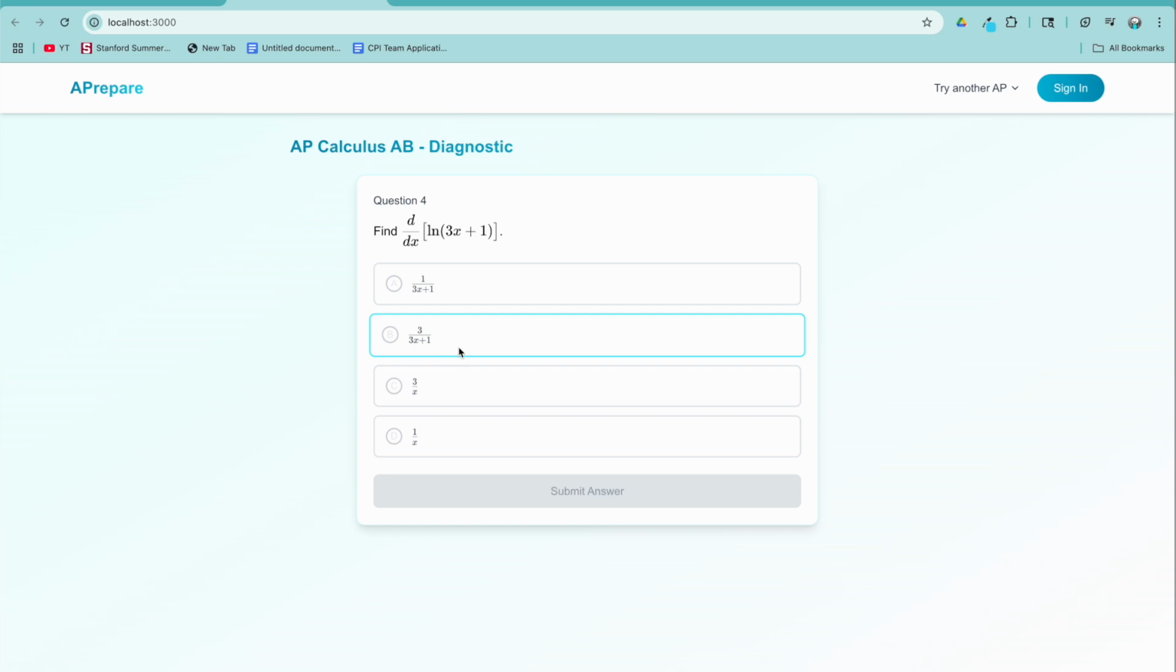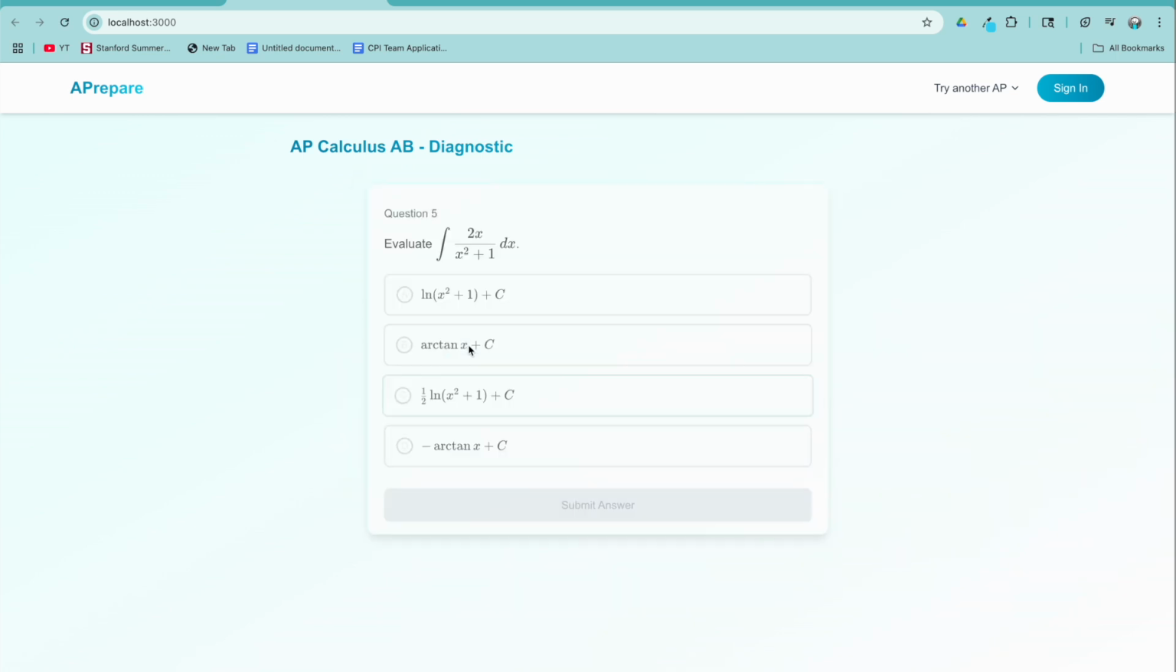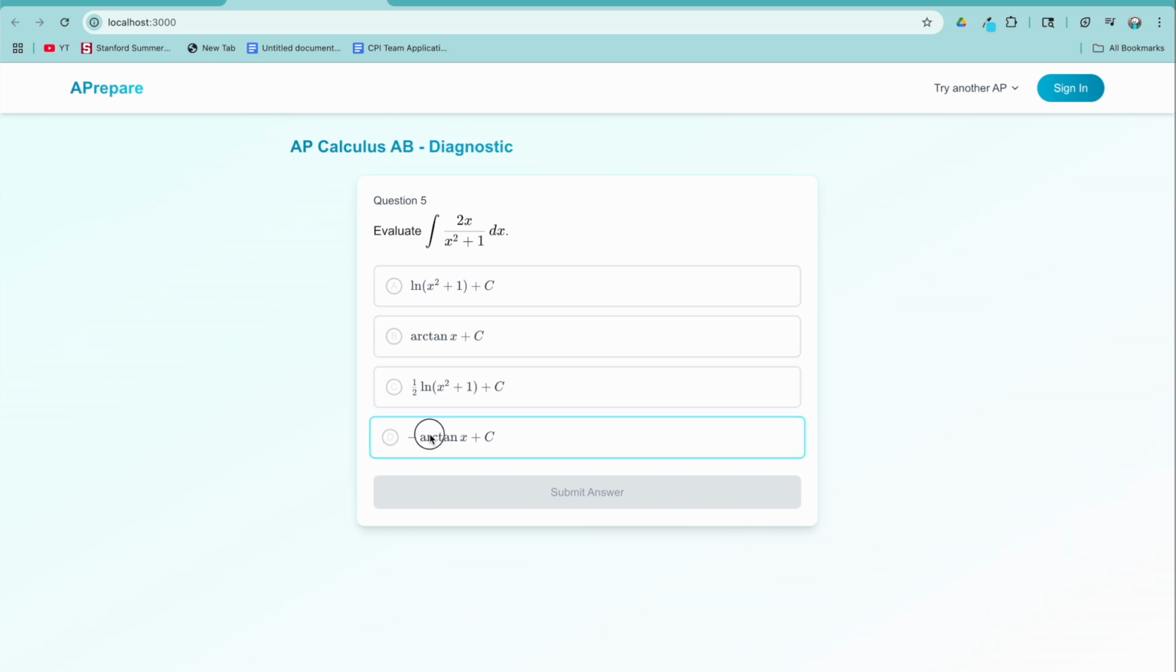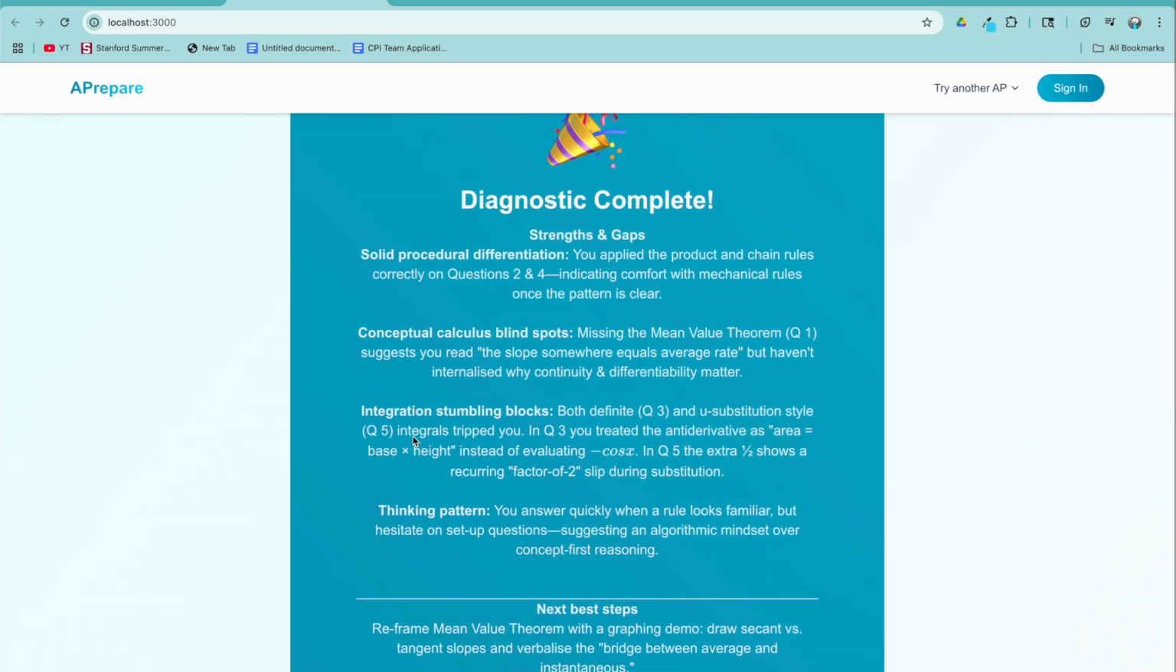So let's get this question correct. And now let's just get the final one, whatever it throws at us, incorrect. So yeah, let's just get this one incorrect. Yeah, cool. So now, oh my gosh, it's almost like it psychoanalyzed me.